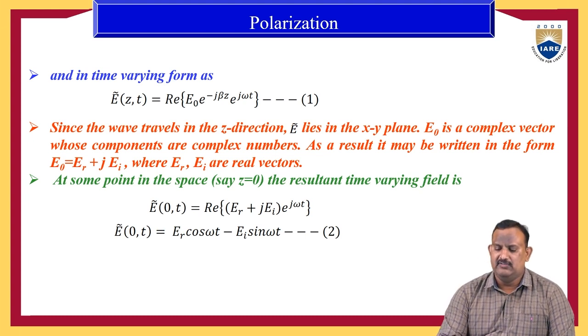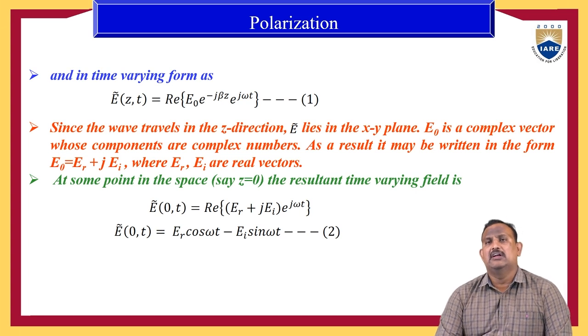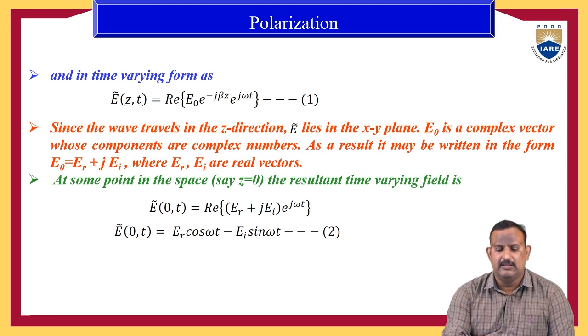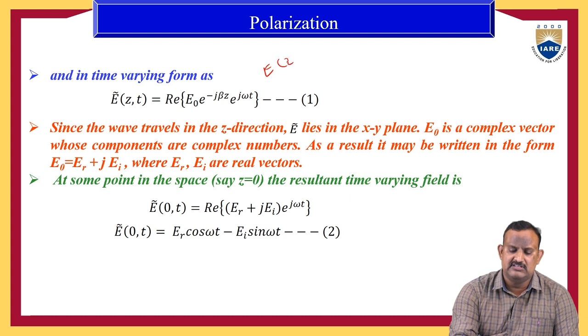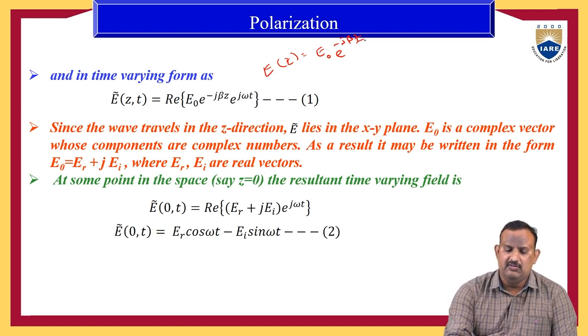To express the electric field in time varying form, we need to multiply the equation with e^(jωt). Already we have E(z) = E0 e^(-jβz). So here we are converting the phasor to a time varying form.